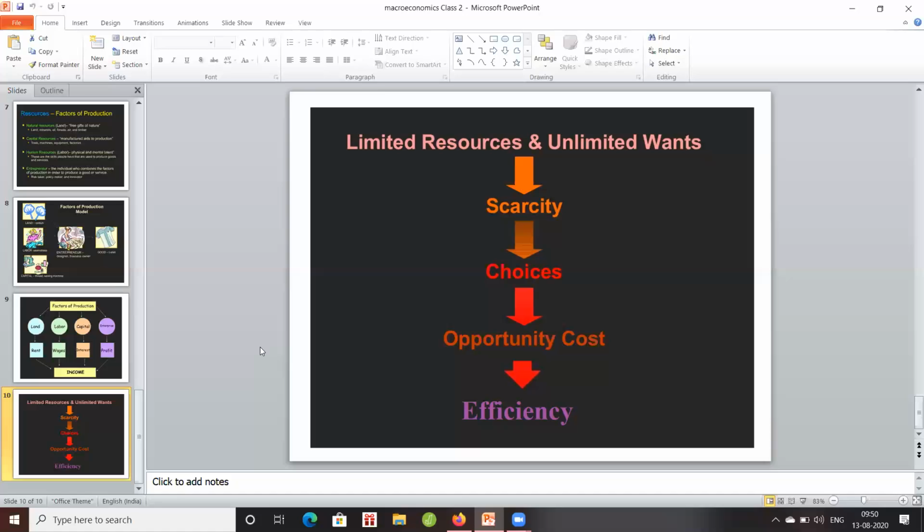The three axioms are what to produce, how to produce, and for whom to produce. There are n number of products. Which product should we produce out of the given resources? What to produce is the very first basic axiom of efficiency. Once we decide which product we are going to produce, the next basic axiom is how to produce. First one is what to produce, second one is how to produce, and the third one is for whom to produce. So there are three categories: what to produce, how to produce, for whom to produce. That will be in the third class.